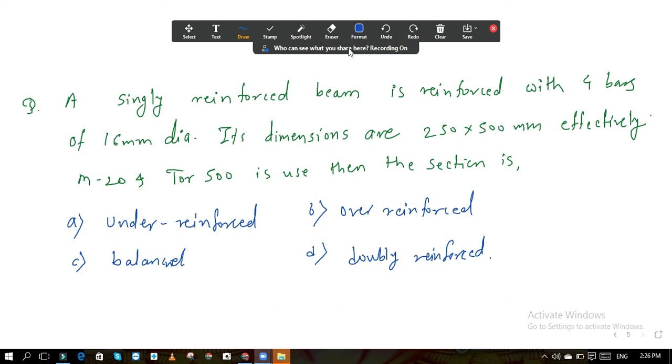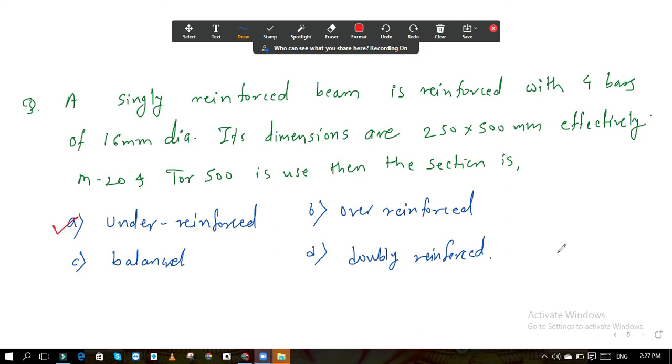So A, under reinforced. This answer is correct. How is it decided, under reinforced or over reinforced? Here 4 bars of 16 diameter are given to you, and its dimensions are also given. Find out the XU, find out the XU max, and see if your XU is less than XU max, then your section is under reinforced.